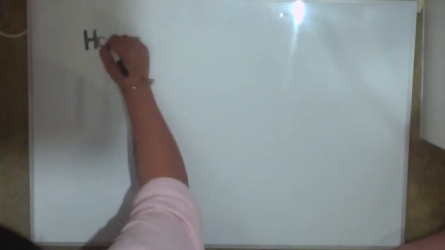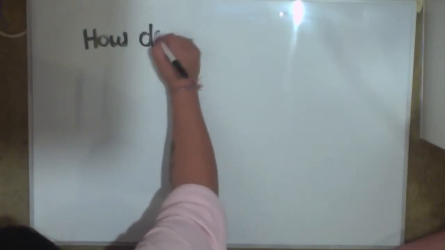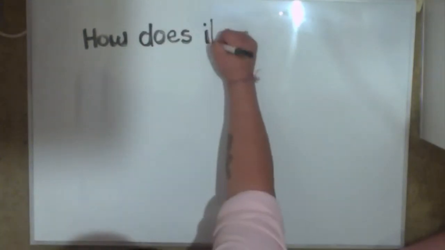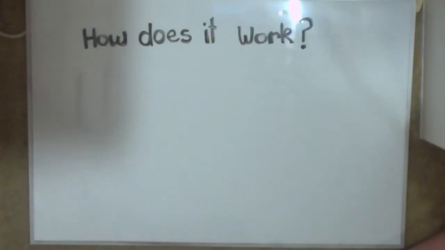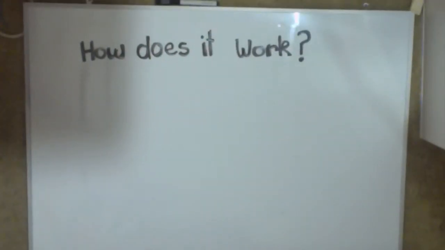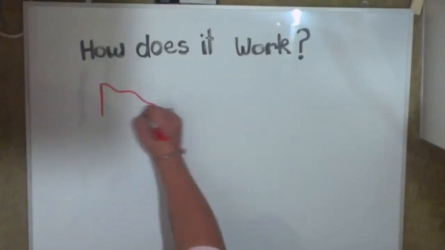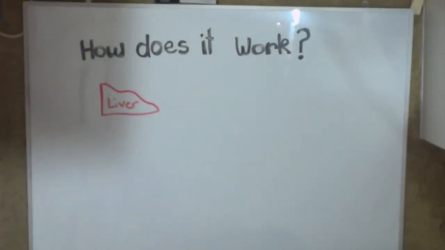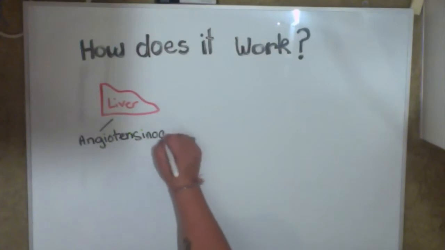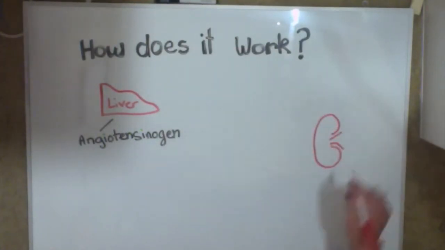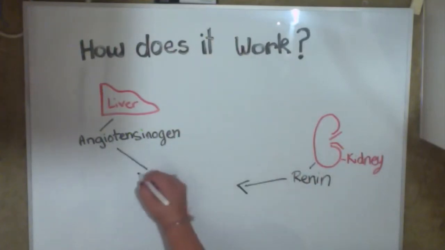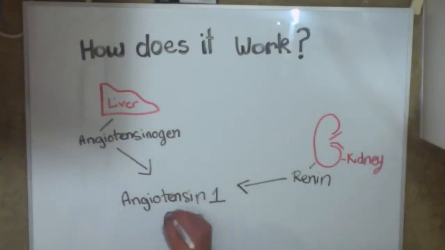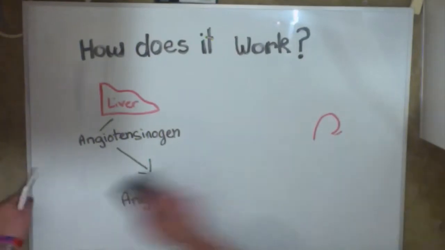Once RAAS is activated, how does it work? When the granular cells receive the message to activate RAAS, they secrete a hormone called renin. This can also be referred to as angiotensinogenase. For renin to be functional, it needs two more things to occur. Firstly, the liver constitutively produces the protein angiotensinogen. Renin acts like an enzyme and breaks down angiotensinogen to create angiotensin 1, which has no biological activity.